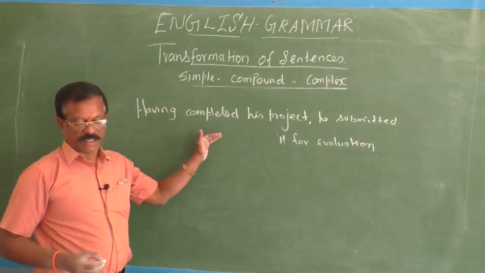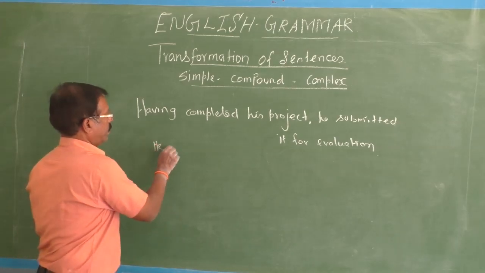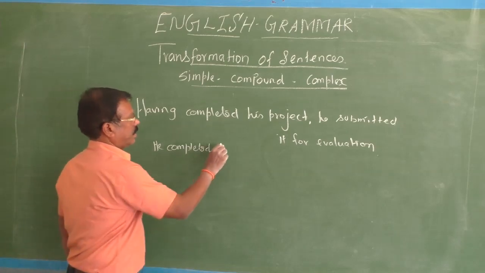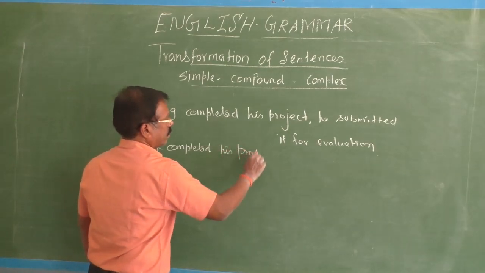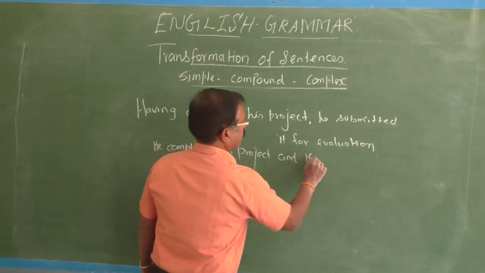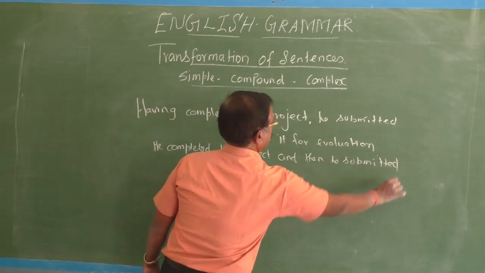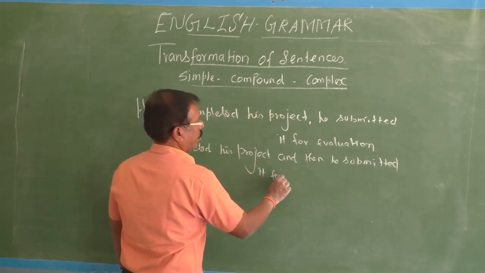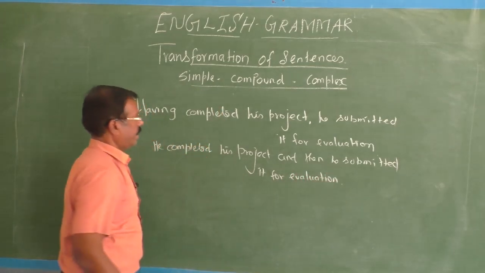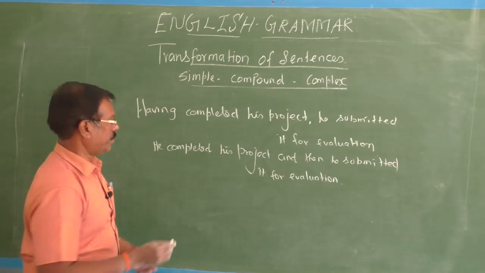How can we change this sentence into compound? What is the first completed action? He completed his project. He completed his project, and then he submitted it for evaluation. Okay, he completed his project first and then he submitted it for evaluation.